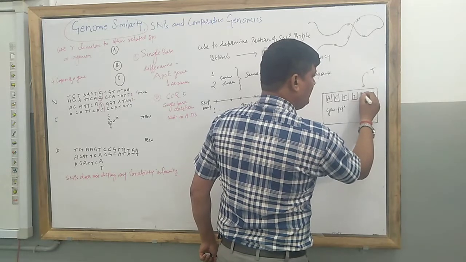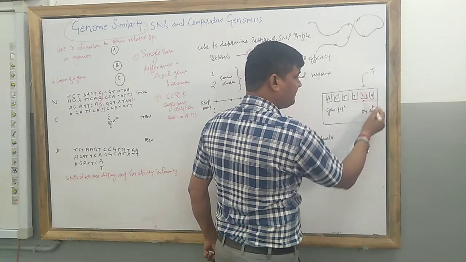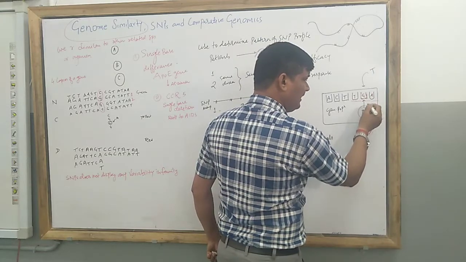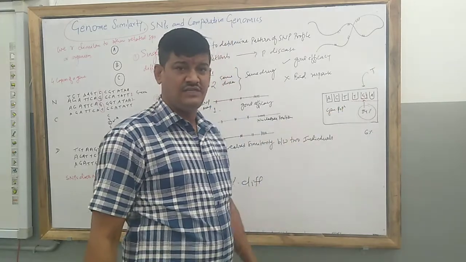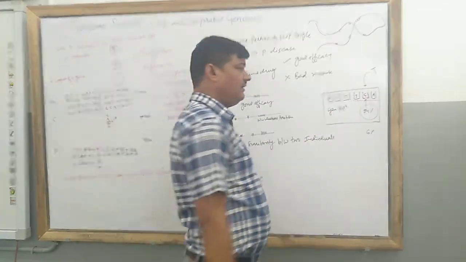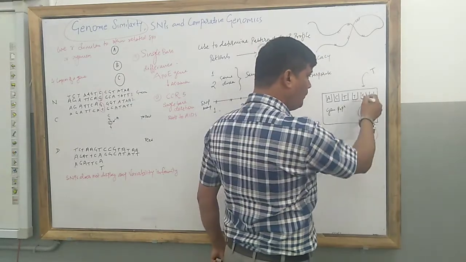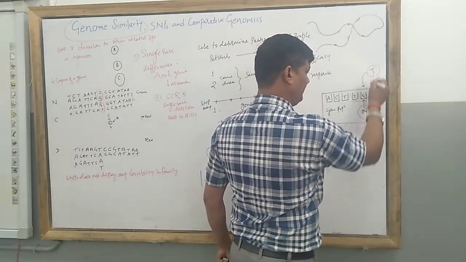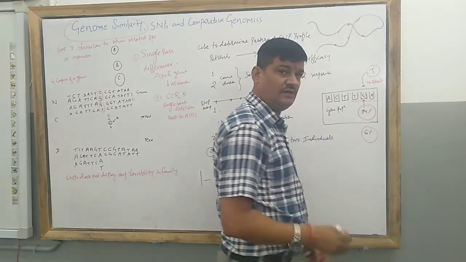At the second position, 94% of the population has G, guanine, but 6% of the population has a different base instead of G.